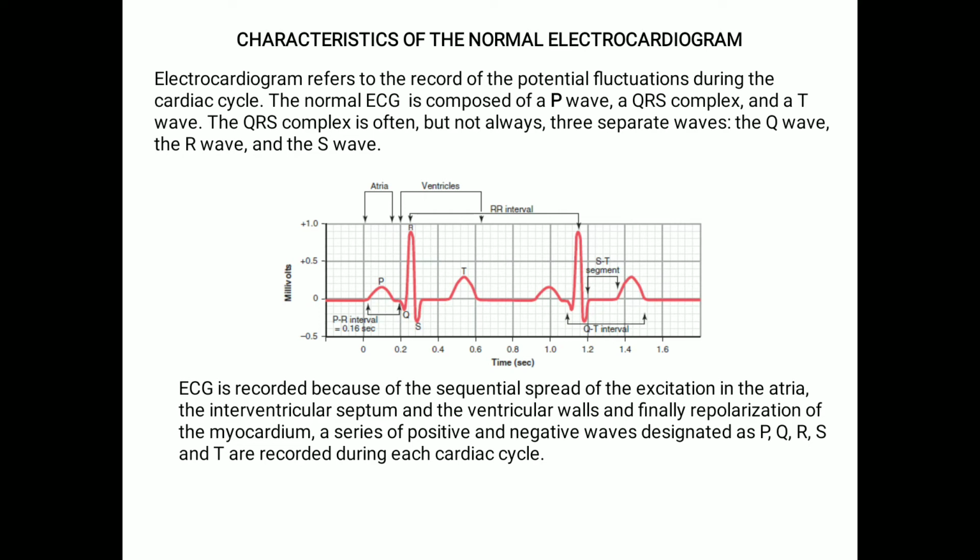Then you can see the third wave. The third wave is a dome shaped upward deflection called the T wave. You can see it is a dome shape, and it is also positive and upward. It represents ventricular repolarization, which occurs as the ventricle starts to relax. The T wave is smaller, and it is wider than the QRS complex, because repolarization occurs very slowly when you compare it with depolarization. During the plateau period of steady depolarization, the ECG tracing is flat. So you can see the flat line in between two cycles.